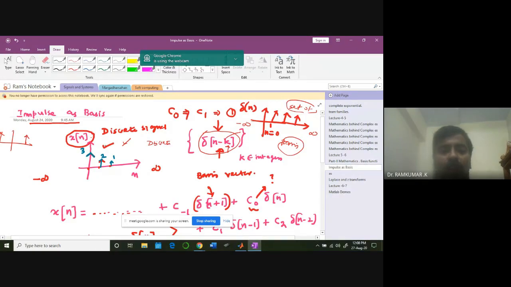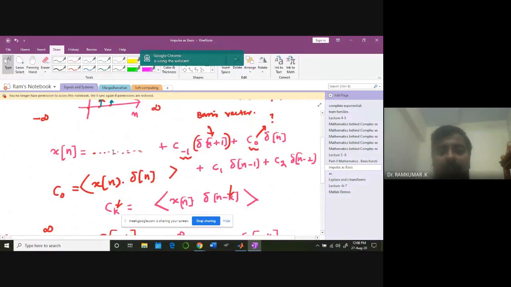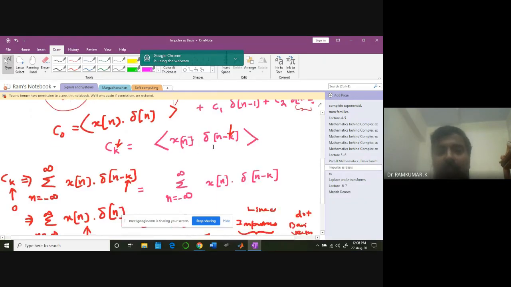For example, 3, 2, 1. If I want to represent it, I can write that signal x of n as a linear combination of these impulses. And I need to compute the coefficients again. How do I compute them? Once again by taking the dot product. Take the x of n signal as such, and then take one impulse, keeping the value k. For what value of k are you going to identify?